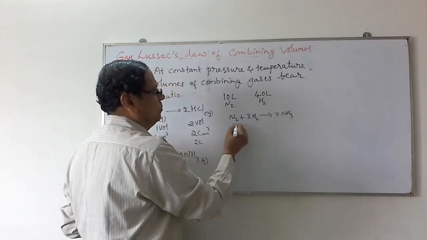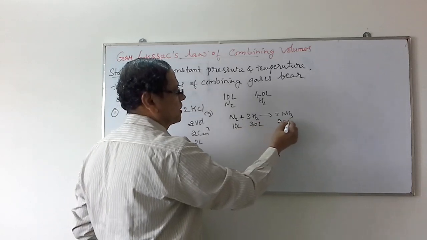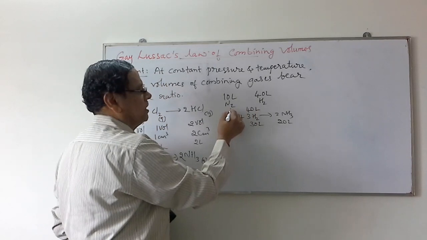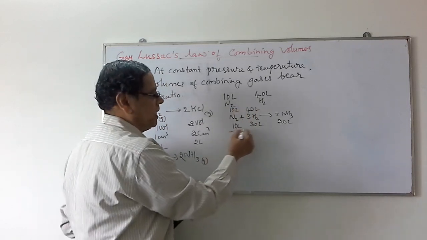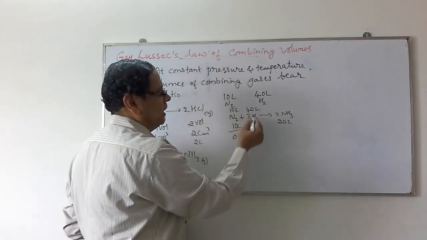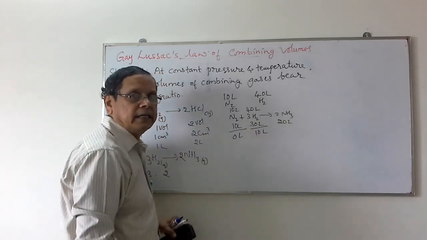You take 10 liters of nitrogen, and this will combine with 30 liters of hydrogen to give rise to 20 liters. But initially we have taken 40 liters of hydrogen. Out of 10 liters of nitrogen, all 10 liters react, therefore 0 liters remain. Out of 40 liters of hydrogen, 30 liters react, therefore 10 liters remain.